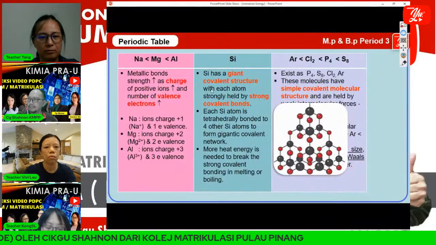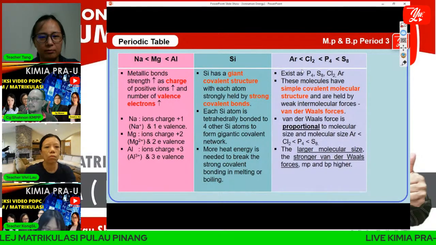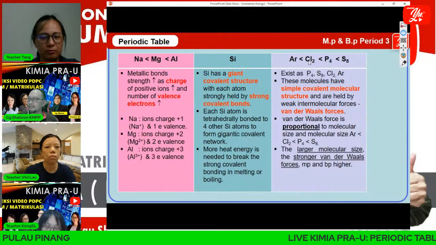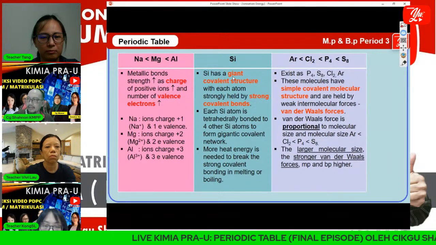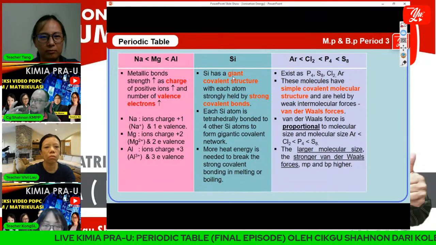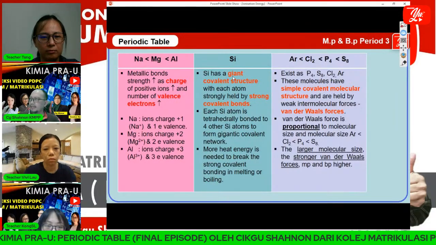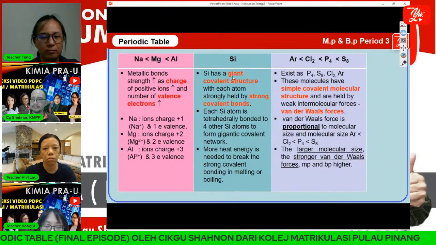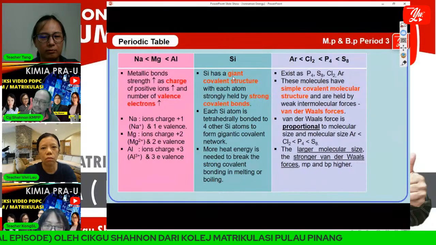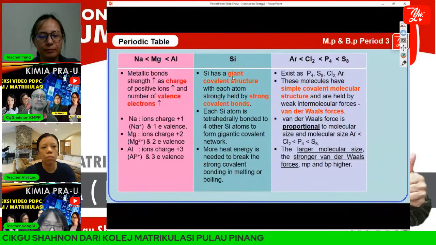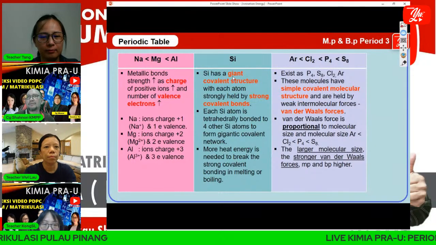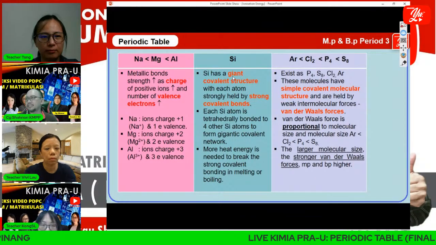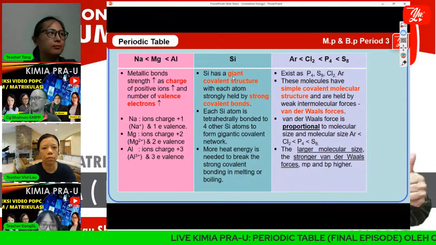Okay, this is silicon, and then look at the argon, chlorine, phosphorus, and sulfur. In normal condition, phosphorus exists as P4.